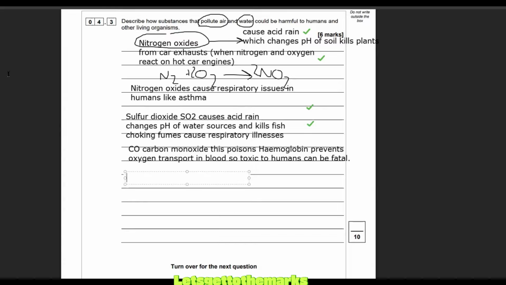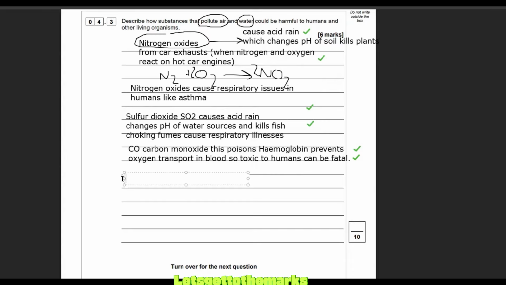I could go on, but that's going to be more marks. What I'm saying is, if you just talked about air, you probably restrict yourself to only 4 marks, even if you bust out all of this information. Because they've said air and water, we need to talk about water pollution as well. Now, if you did 2 of these, that would be enough for air.